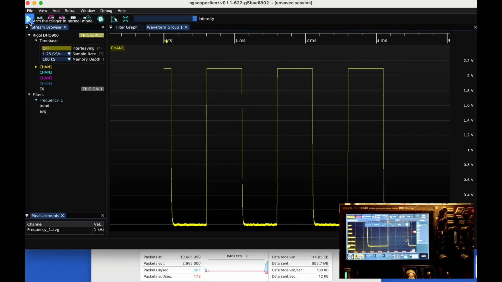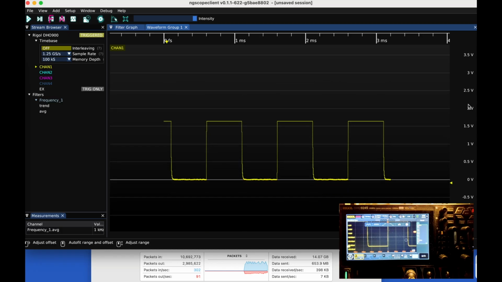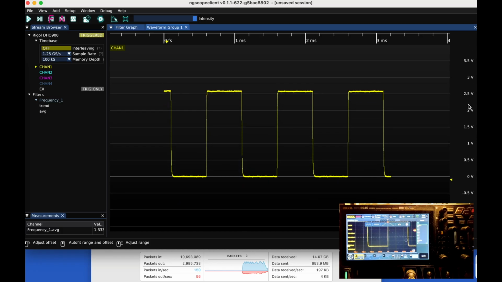And now in real time we're getting the waveform from the oscilloscope, and it's going through the network. We can see a bit of traffic down here and going into our client. We are controlling the oscilloscope from here now, and we can see this if we zoom in or zoom out. We can see how the changes happen also in the oscilloscope.